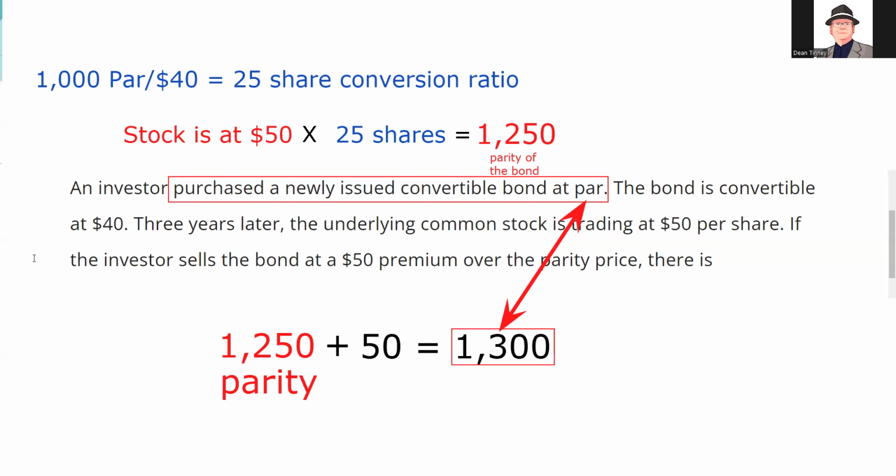Can't be fumbling around with parity here. We need to do parity of the bond. To do parity of the bond, we multiply. To do parity of the stock, we would divide. So we take the current market price of the stock times the number of shares, the ratio, that gives us parity of the bond. If I ask you for parity of the stock paying 1,300, that would be current market price of the convertible divided by 25 shares. And parity here for the stock would be 52 based on a market price of 1,300.